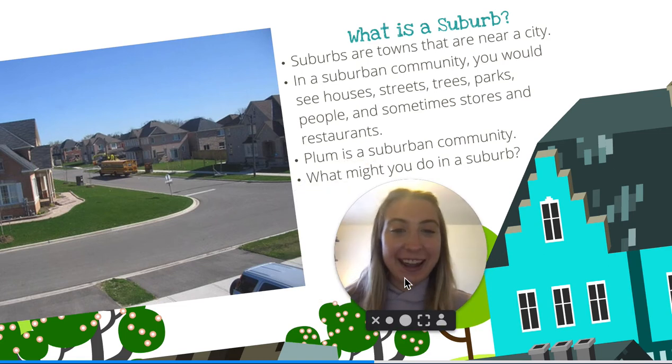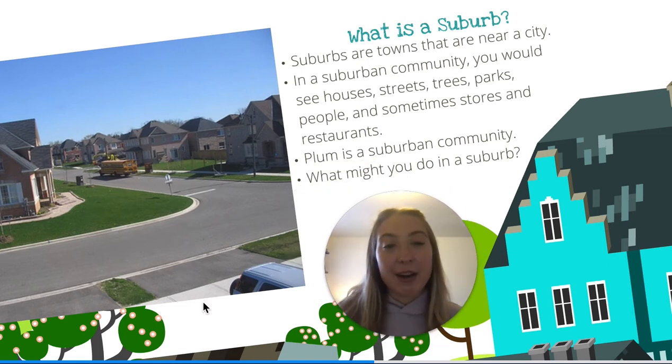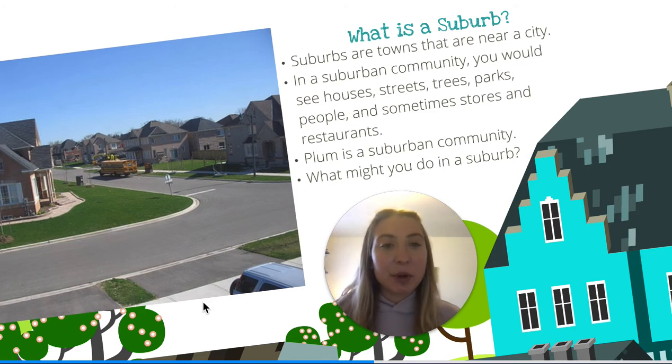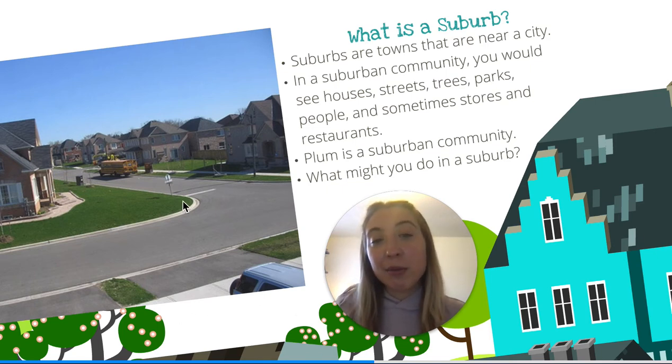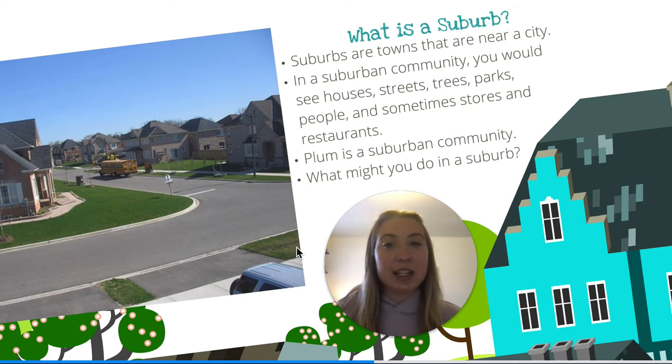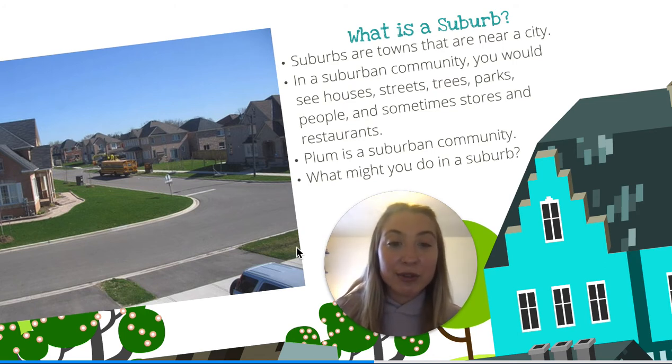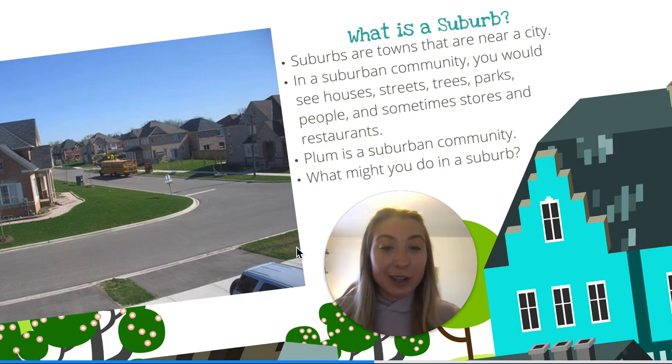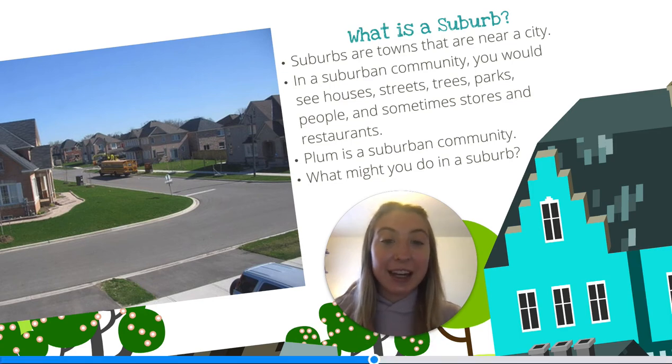Suburbans are towns that are near a city, so they're on the outside of a city. In a suburban community, you would see houses, streets, trees, parks, people, and sometimes stores and restaurants. They would be pretty close by. So this would be Plum, and this is a suburban community. And what you could do in the suburbs is you could ride your bike on the street, and it wouldn't be overly crowded. You can play outside in your yard.